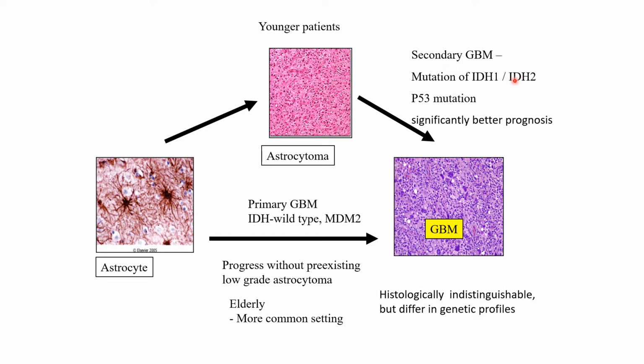The secondary glioblastoma have mutations in IDH1, IDH2, and P53, whereas the primary glioblastoma have IDH wild type and MDM2 mutations. The prognosis is significantly better in secondary glioblastoma. Histologically, the tumor is indistinguishable, but they are different in their genetic profile.